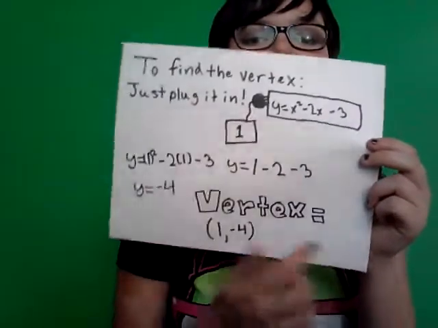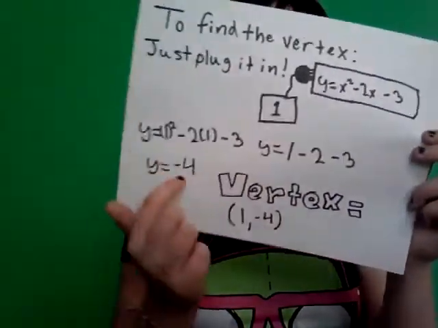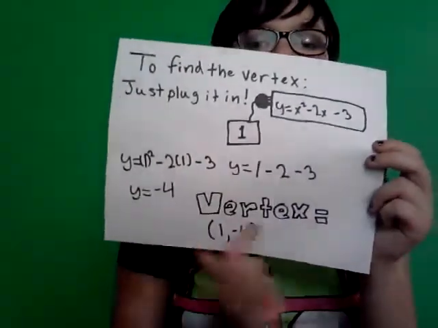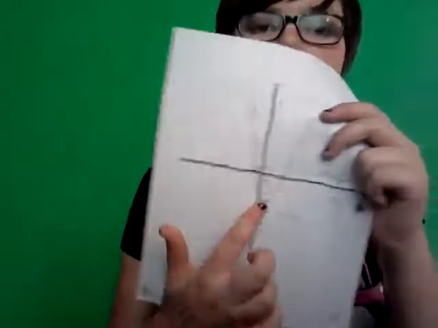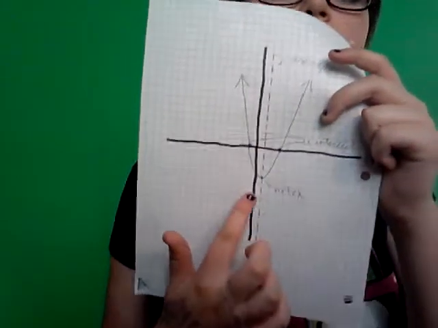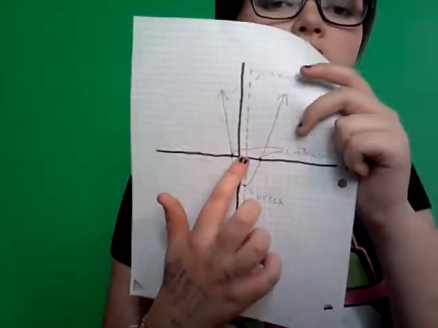So the vertex, this is just the y of the vertex, this bit. So your vertex in its whole is (1, negative 4). I'll show you what that looks like on here. See? So you've got 1 and then negative 4. So that is your vertex. That is the tip. It does not get any lower than that.